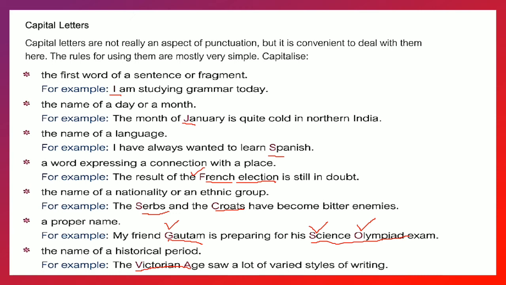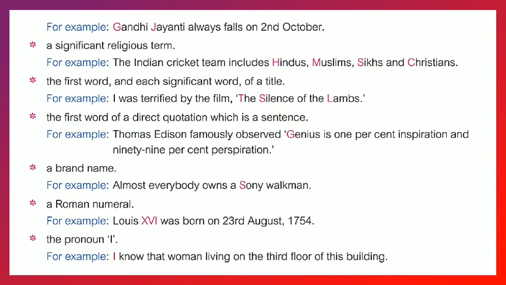Whenever such ages of the past are given, each word has a capital first letter. Then significant religious terms, like Hindus, Muslims, Sikhs, Christians, will have a capital letter first. Then the title: each significant word of the title will have the first letter capital, like The Silence of the Lambs, the title of a film.